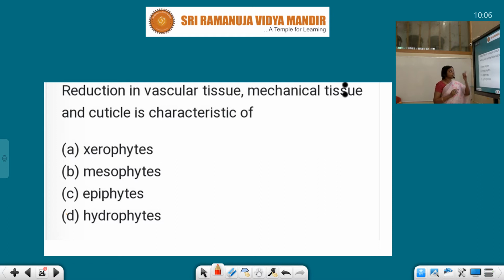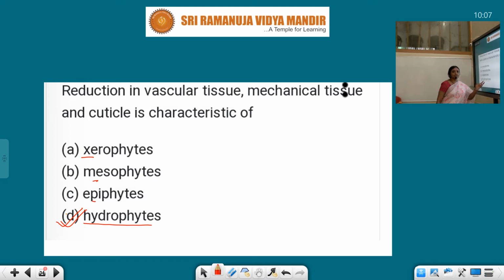These three are reduced or sometimes absent. That means this is not in xerophytes, where the cuticle is present, the epidermis is multilayered and the vascular tissues are well developed. It is also not in mesophytes, the land plants. Epiphytes are dependent, and some features are there and some are not. It is only in hydrophytes, because hydro means water and phyte means plants, so they live in water.